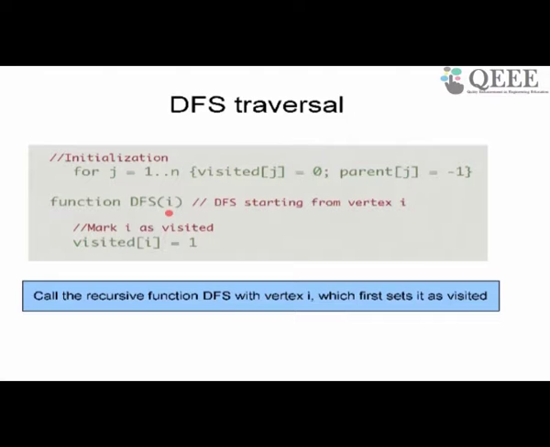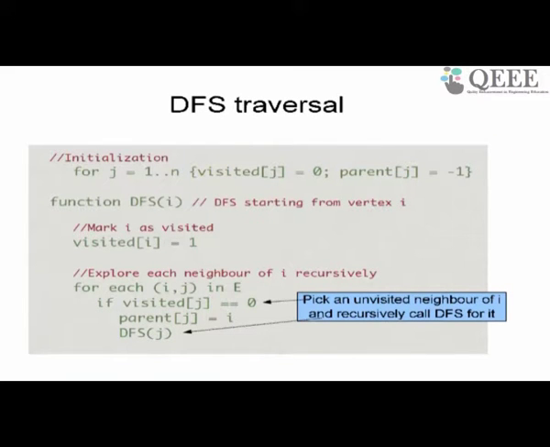What does calling DFS with I do? First thing it does is it marks I as visited. Okay. And why is it doing that? It's doing that because if you don't, you might end up in a loop. The program can go into a loop perpetually. You be careful. I'm marking I as visited so that if I go further down and come back to this node, the program will find it's visited and come back. It will not go into a perpetual loop. Recursion, you can end up going into a perpetual loop very easily.